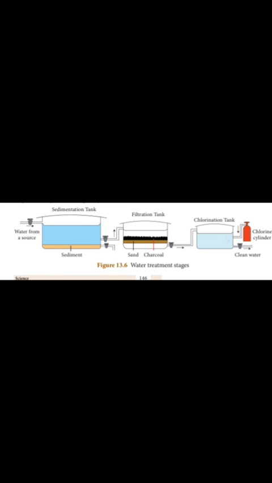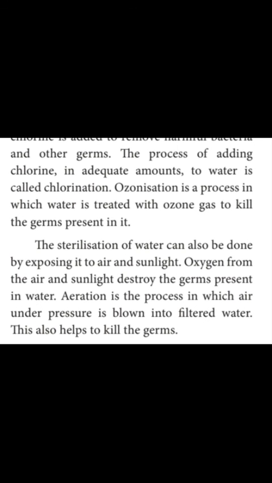Chlorine and ozone. The water from filtration tanks is pumped into chlorination tanks where chlorine is added to remove harmful bacteria and other germs. The process of adding chlorine in adequate amounts to water is called chlorination. So what is chlorination? The process of adding chlorine in adequate amounts to water is called chlorination.